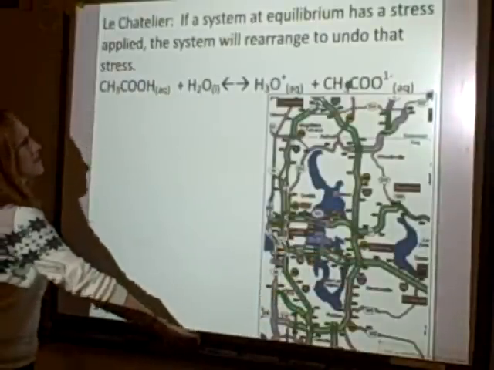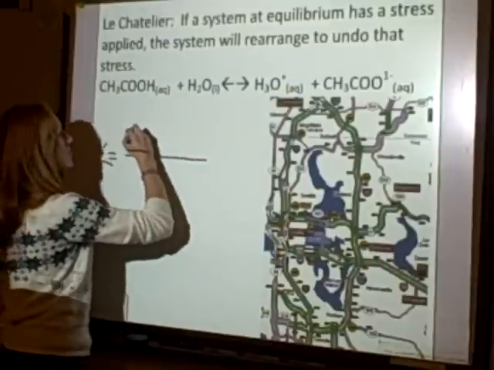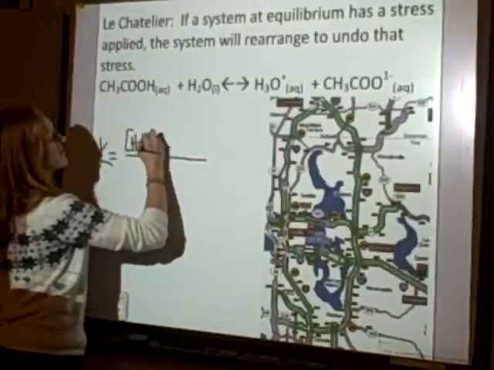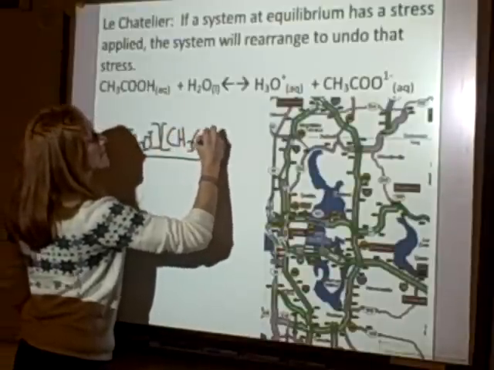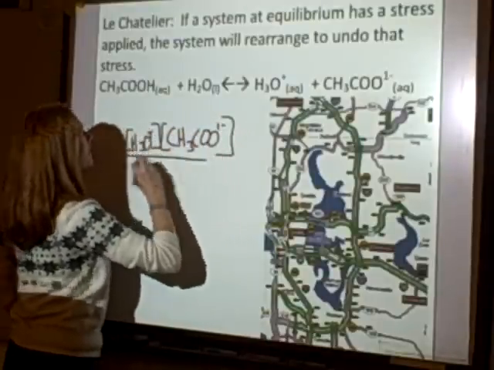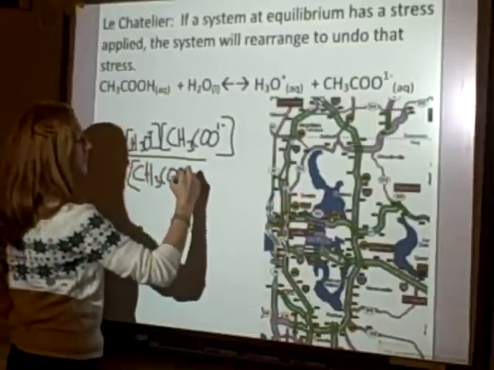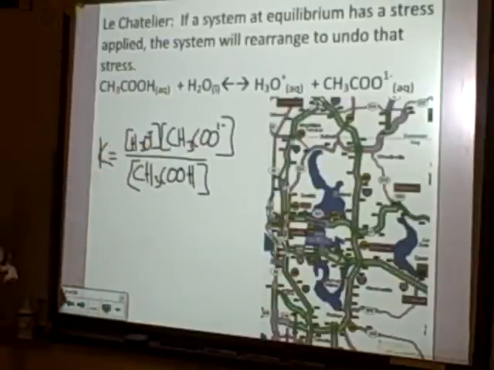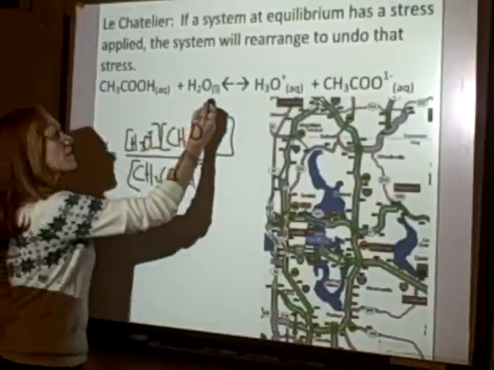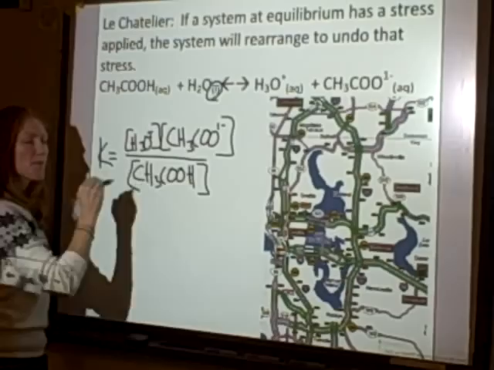So in a chemical system, the way we measure equilibrium is we know we have our K, and that's just the products, so hydronium, over our reactants, let's see, there's acetate, over acetic acid. So equilibrium is always going to be some value of the products over the reactants raised to their coefficients. And I leave water out because it's a liquid. The concentration basically doesn't change. So I can see what happens to equilibrium when I apply a stress.